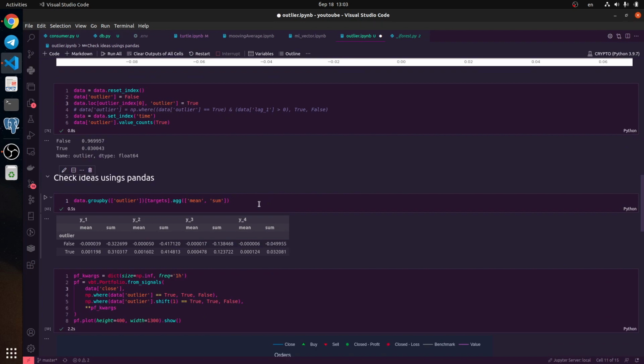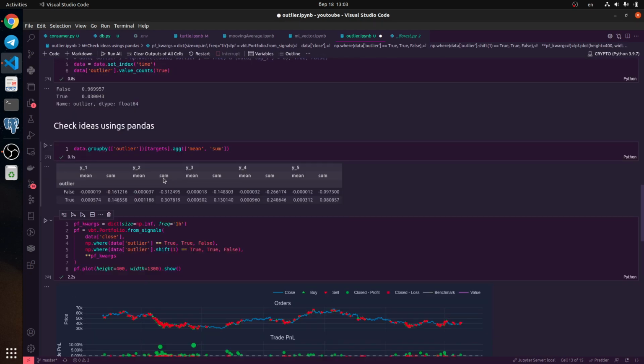So let's calculate what happens with price when we have these outliers. And you see we have y1, y2, y3, etc. These are our target variables: what happens after 1 bar, after 2 bars. In our case we use 1 hour, so it means what happens after 5 hours. False means we haven't an outlier, but when we use true, it means this outlier exists.